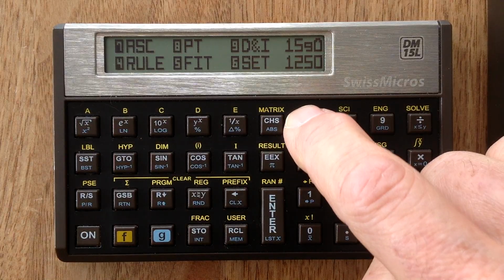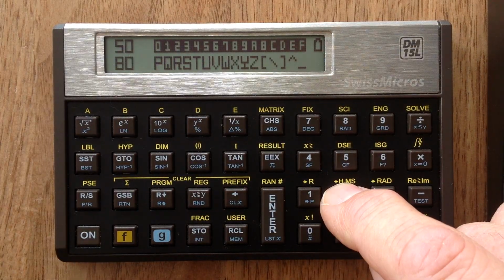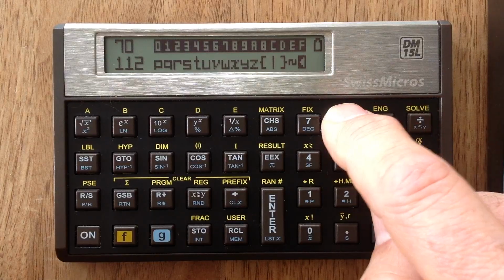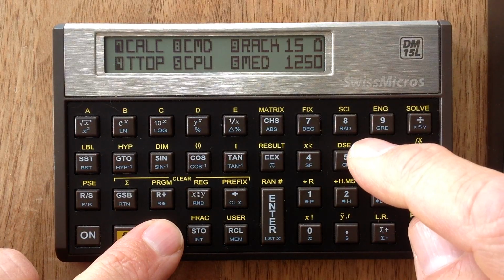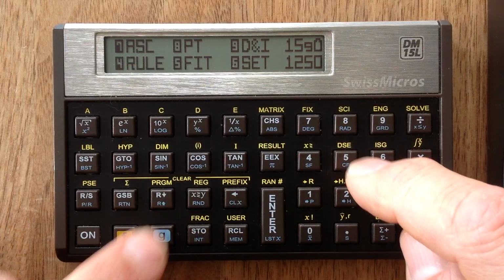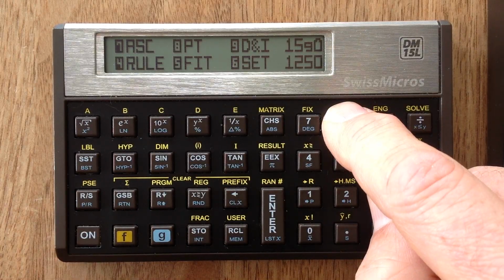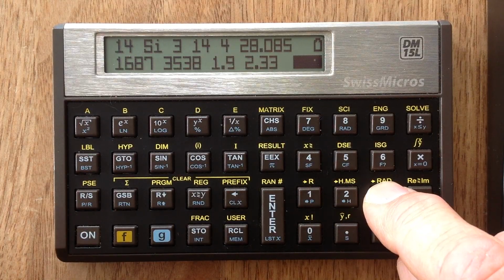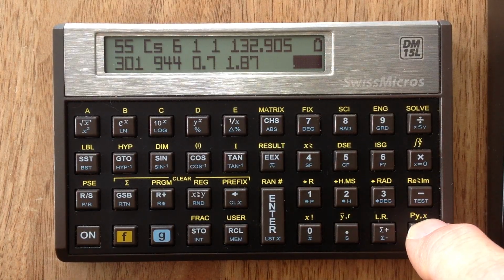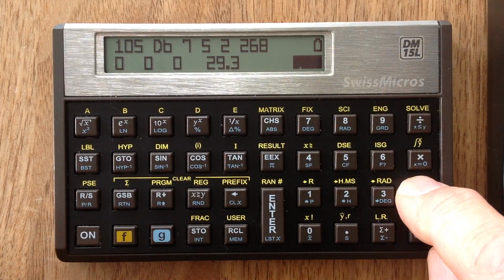The next one is an ASCII table, very simple. You see the ASCII keys. The next one is much better. It's a periodic table of elements. Here you see the elements. You can go in alphabetical order or something else.